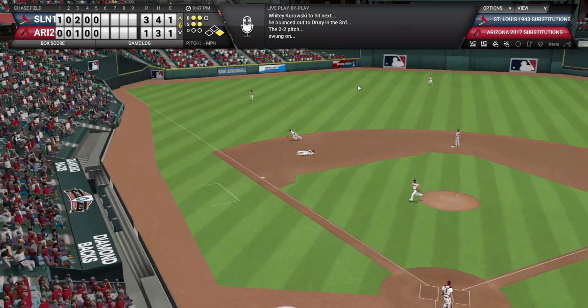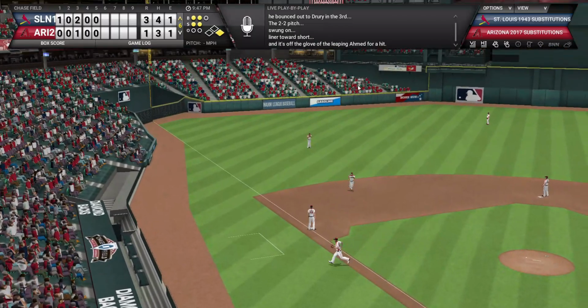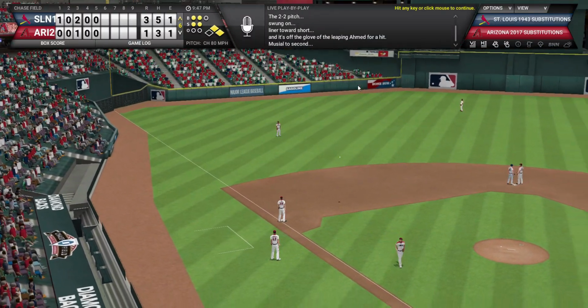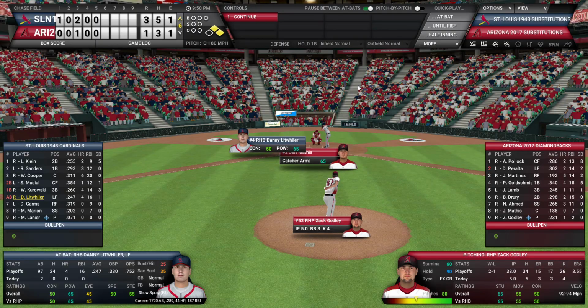And now he hits a single that gets through the left-hand side, first and second, nobody out. It actually was really, really close to being caught, but instead it hit the fielder's glove and bounces in the outfield. So first and second, nobody out.